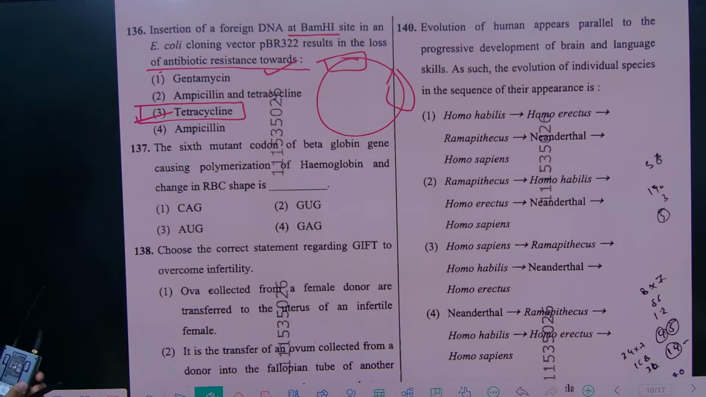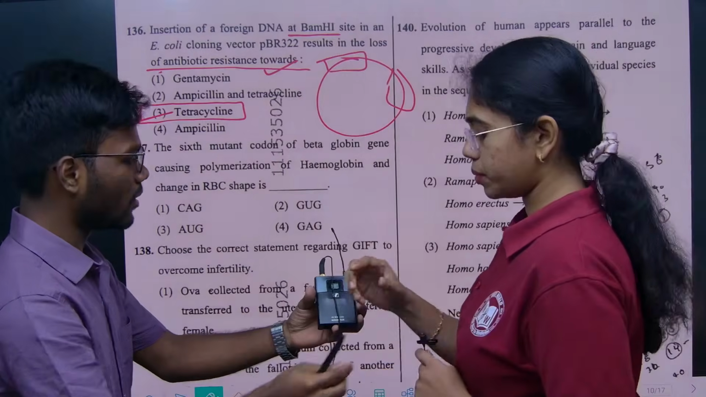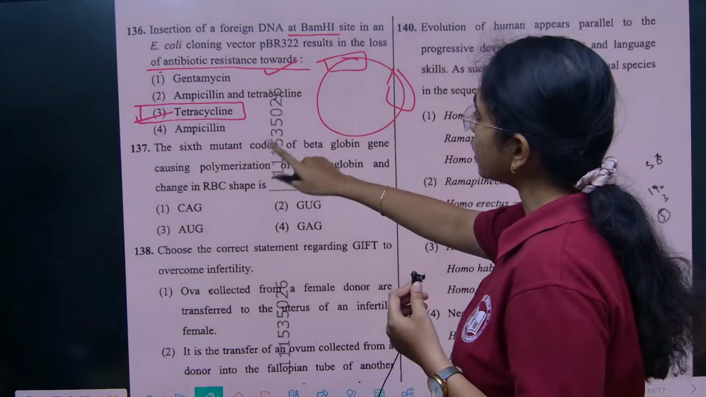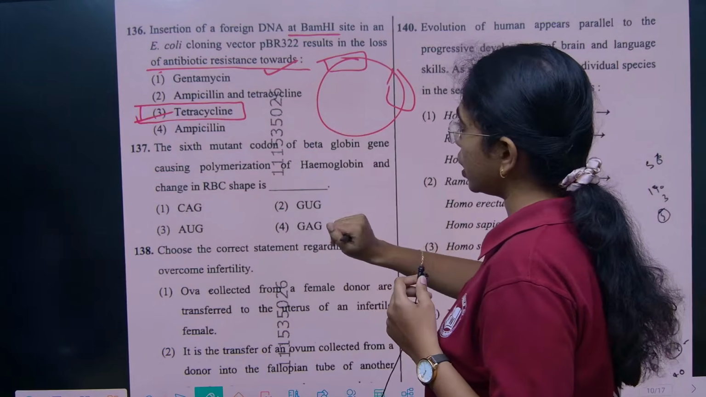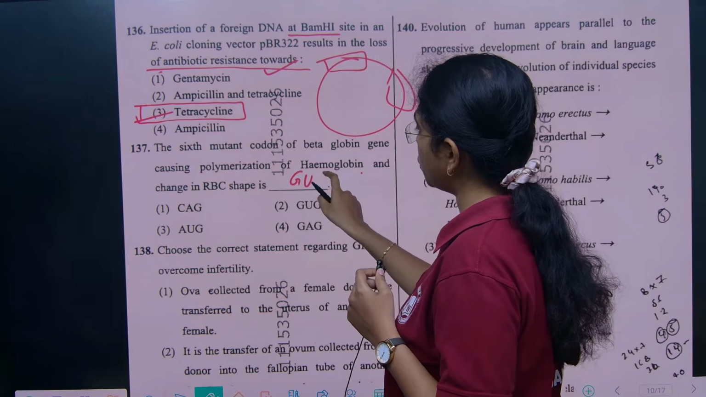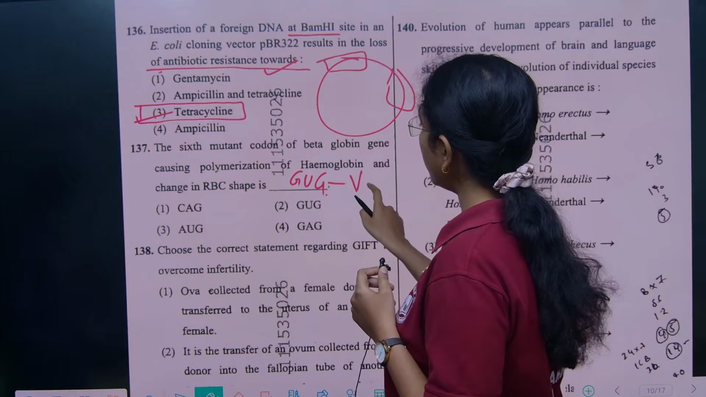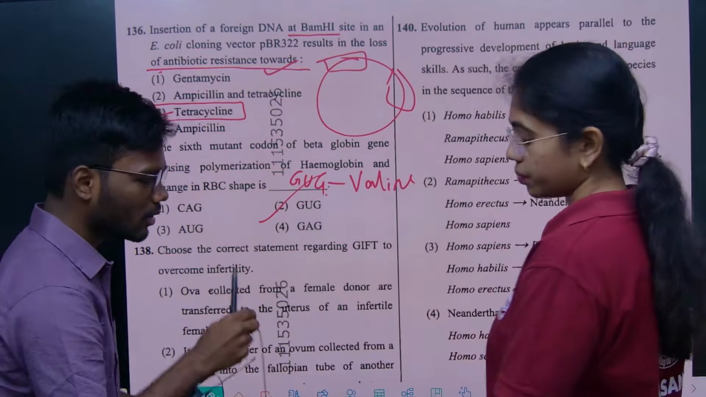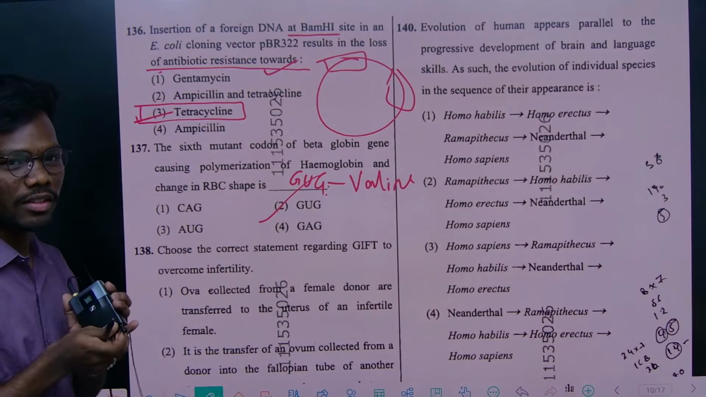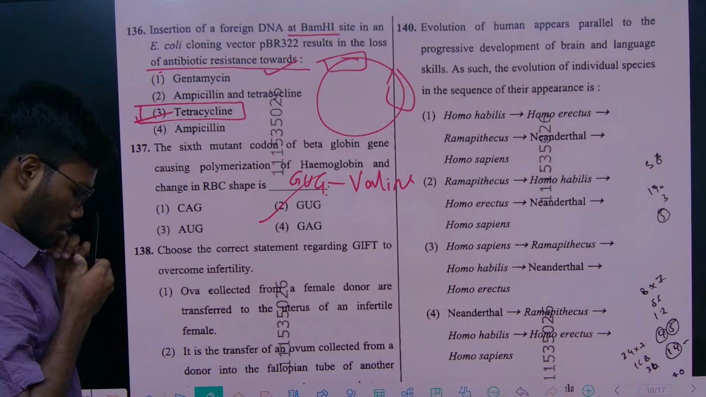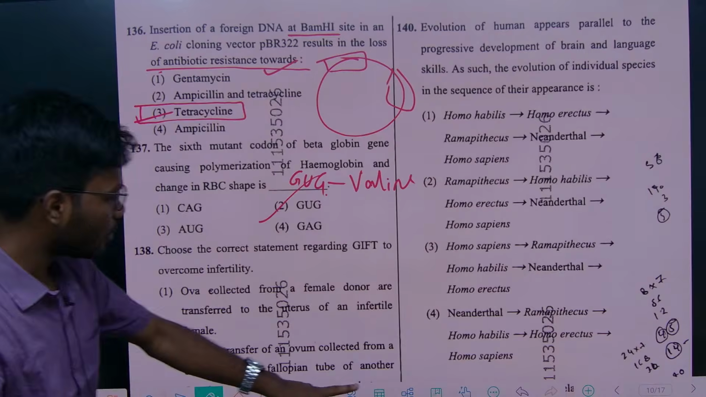Next, 137, madam will tell this question. This is the second time repeating question, sir. Same question from sickle cell anemia, repeated for the second time. The sixth mutant codon of the beta globin gene causing polymerization of hemoglobin and change in RBC is GUG, which is coding for valine, which is option 2. So from the same concept two questions arise in different ways. That is exactly a good question. Right. We'll move on.